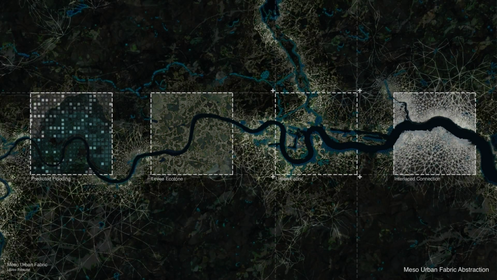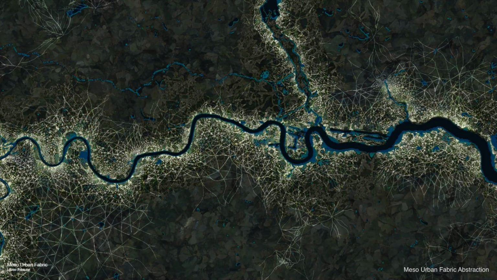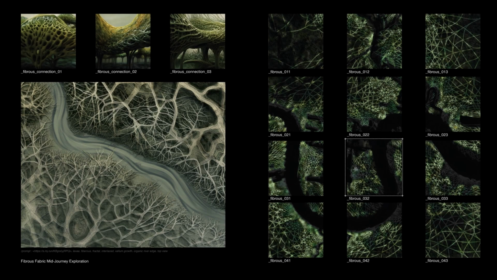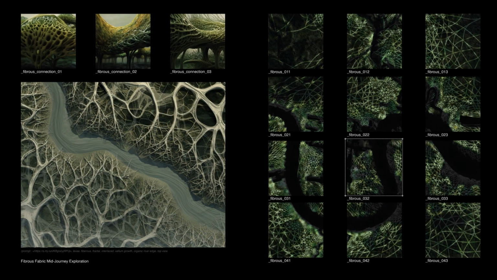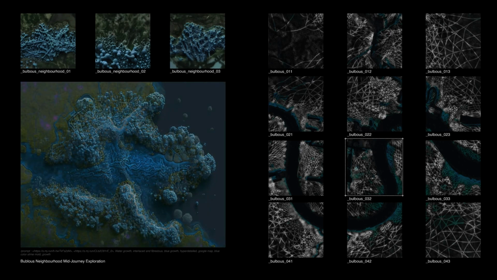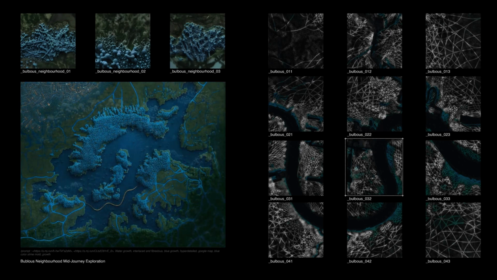The bulbous neighborhood and fibrous connections are visualized on a mesoscale using artificial intelligence. These urban spaces are formed throughout the city fabric. The temporalities within this ecotone manifest as shifting landscapes, as the water level alters the composition of the bank, influencing the flora, fauna, and ecological processes that occur in this ever-evolving space.